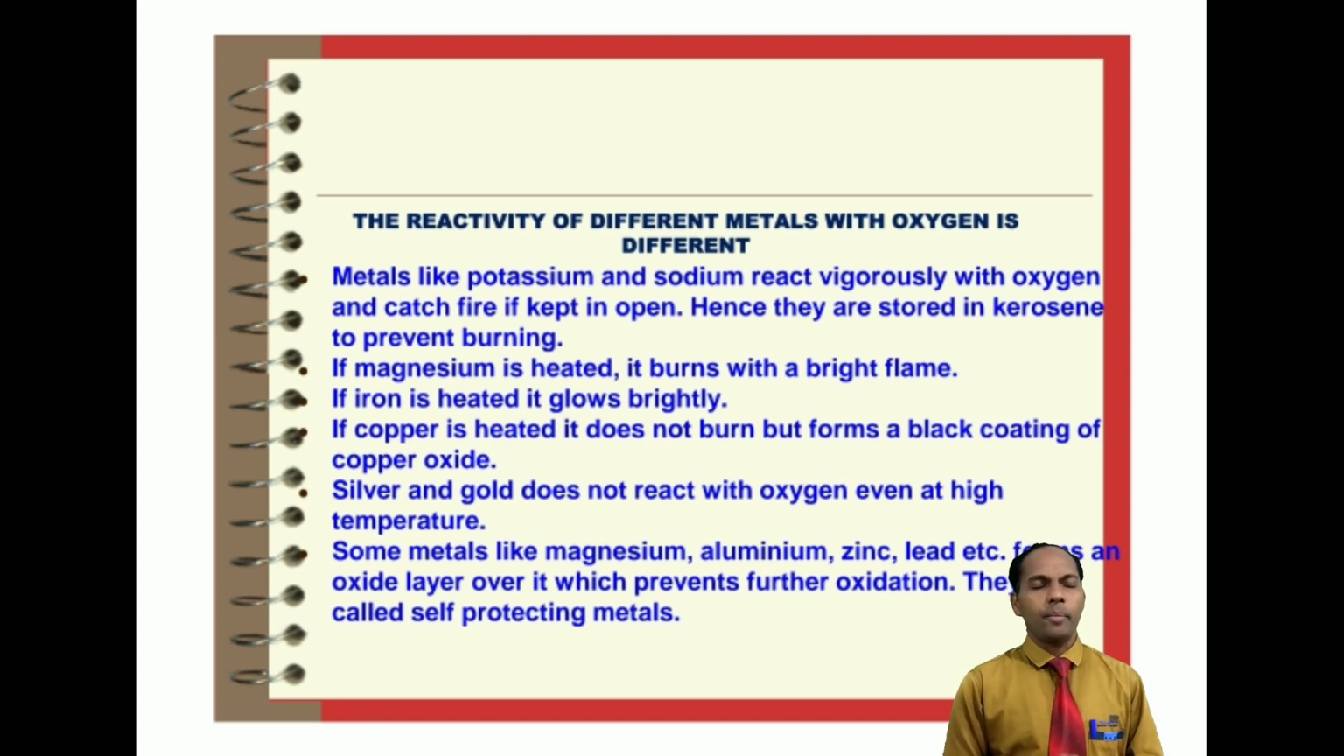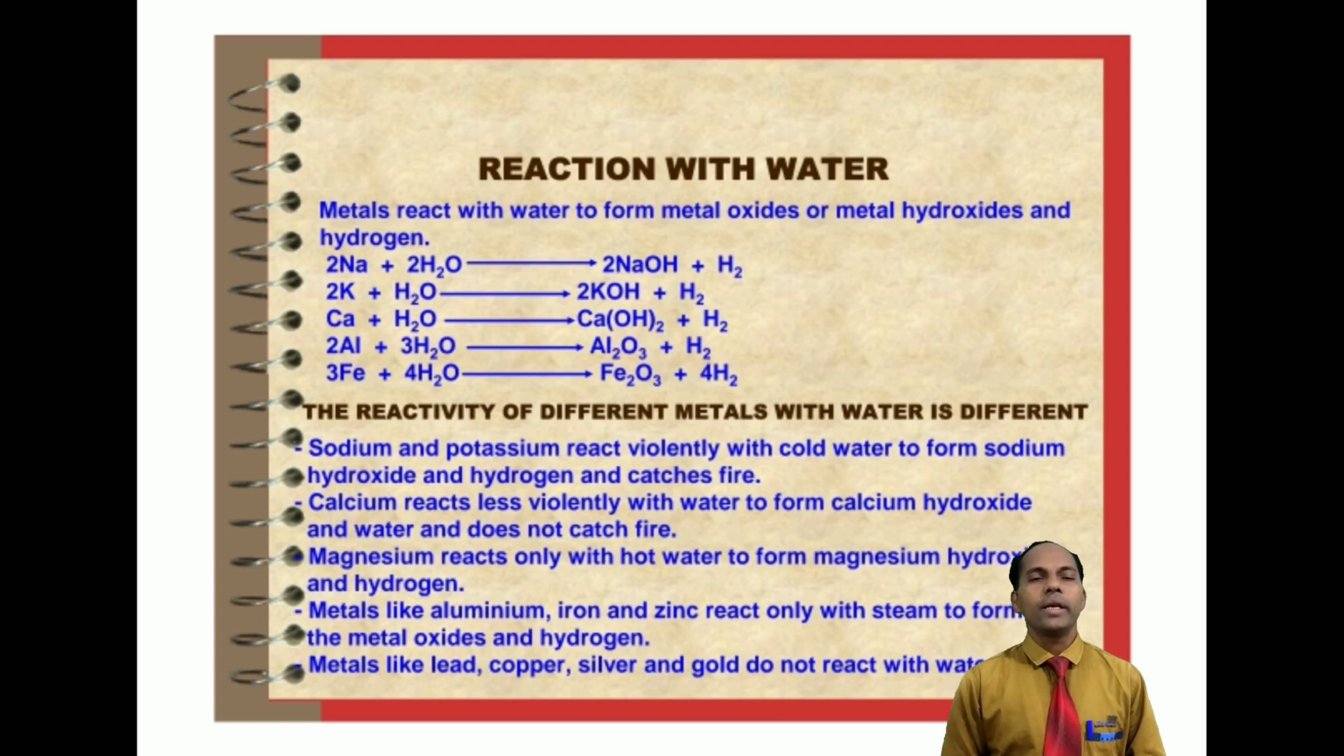Now, the third chemical property of metals: how do they react with water? When metals react with water, they form metal oxides or metal hydroxides and hydrogen gas is released. Example, sodium reacts with water, producing sodium hydroxide and hydrogen. Sodium is kept in kerosene or paraffin; when you bring it, it is cut into pieces and one piece you add to water, it will float on the surface of the water and dissolve, and simultaneously hydrogen gas will be released and sodium hydroxide will be produced.